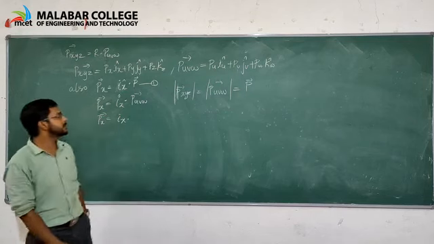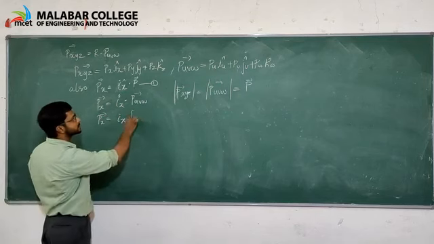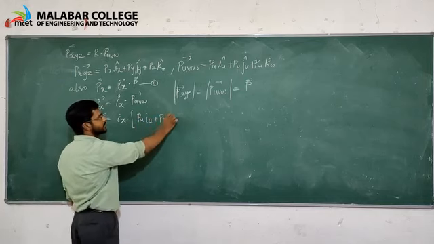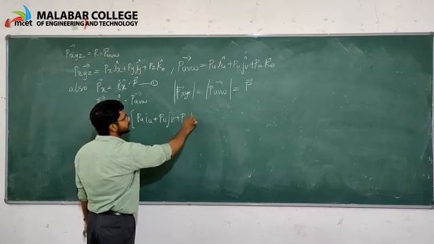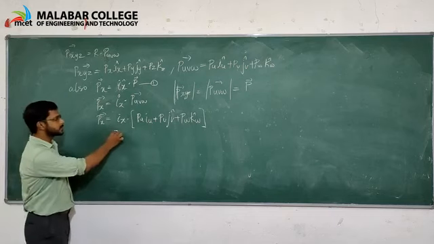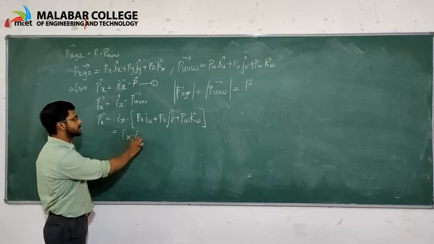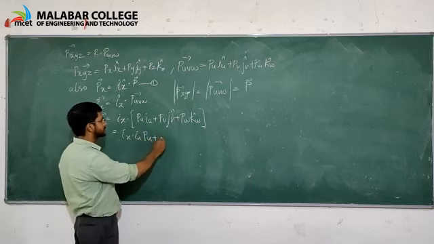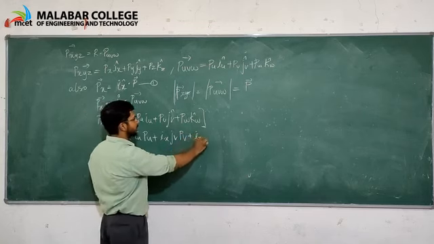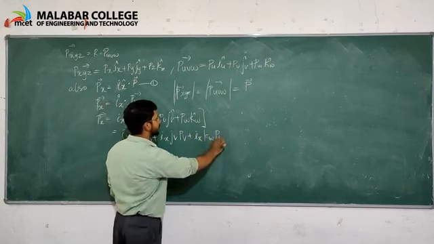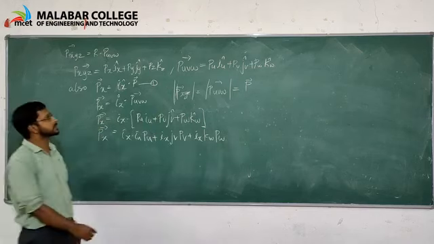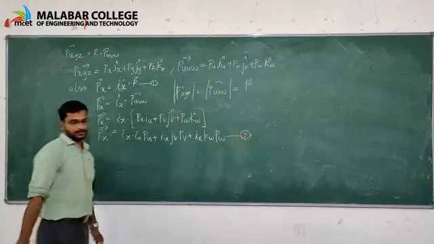From this equation, we have Puvw as Pu iu plus Pv jv plus Pw kw, which gives ix iu Pu plus ix jv Pv plus ix kw Pw, which is Px. It is equation number 1.